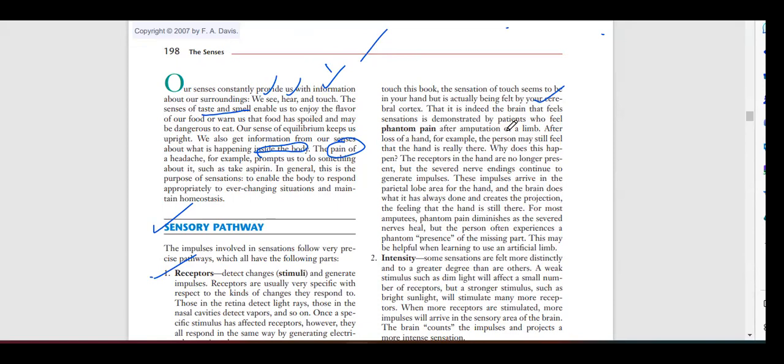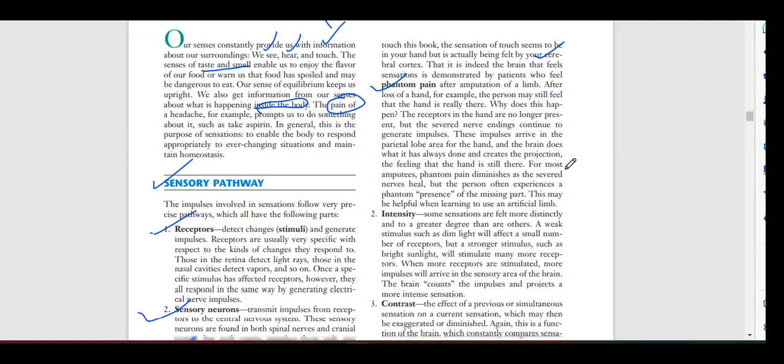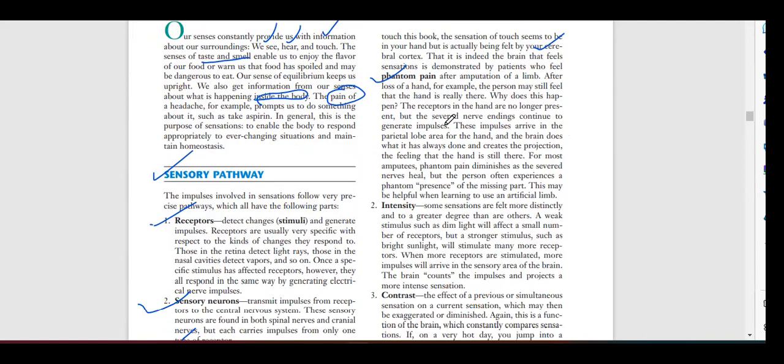It is indeed the brain that feels sensation, as demonstrated by patients who feel phantom pain after amputation of a limb, after loss of a hand. For example, the person may still feel that the hand is really there. Why does this happen? The receptors in the hand are no longer present, but the sensory nerve endings continue to generate impulses. These impulses arrive in the parietal lobe area of the hand.